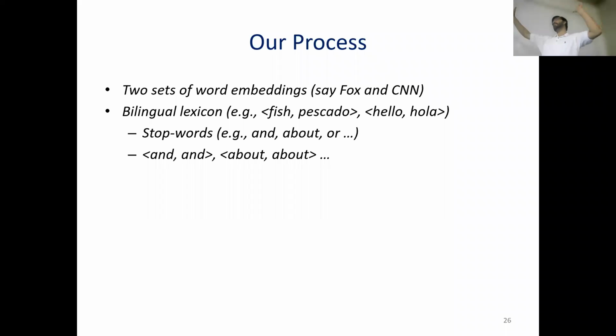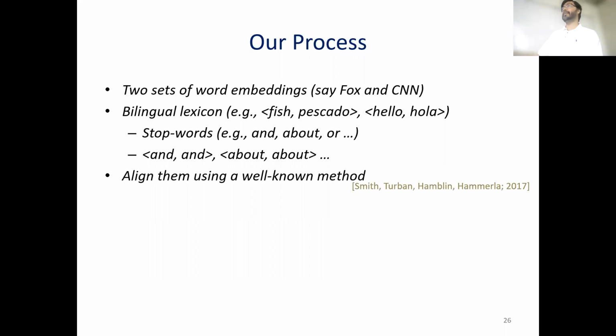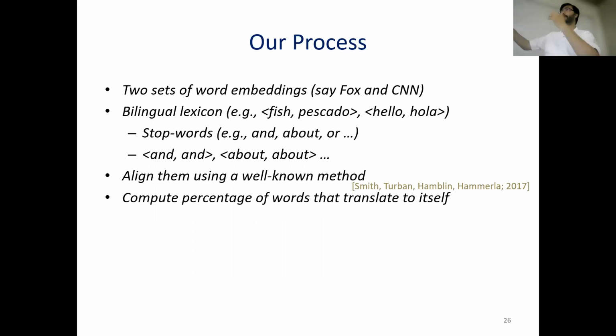So then we have these two sets of word embeddings. We have points of CNN word embedding like and, or, about, and we know exactly that they map to the points of and, or, about in the Fox word embedding. Then we try to align them using a machine translation method to compute the transformation. The philosophical idea is, if two communities are ideologically very different, there will be many mistranslations.